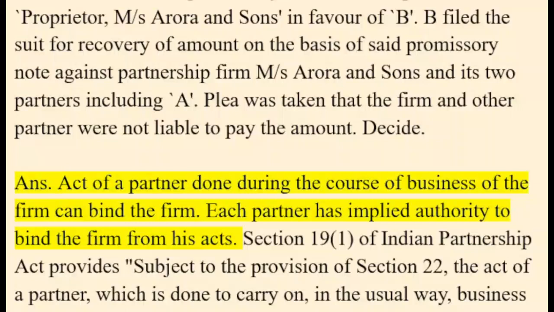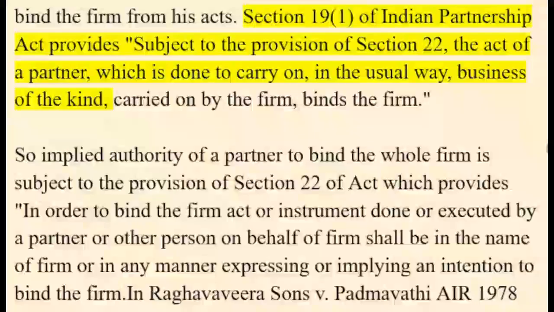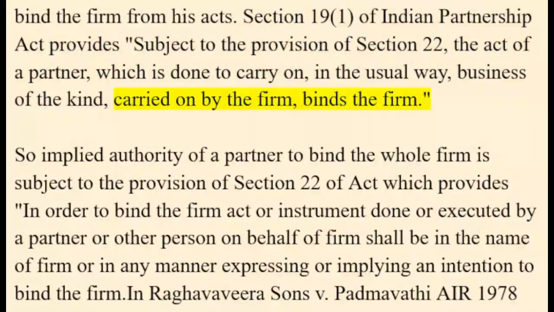Each partner has implied authority to bind the firm from his acts. Section 19(1) of Indian Partnership Act provides, subject to the provision of Section 22, the act of a partner, which is done to carry on, in the usual way, business of the kind carried on by the firm, binds the firm.